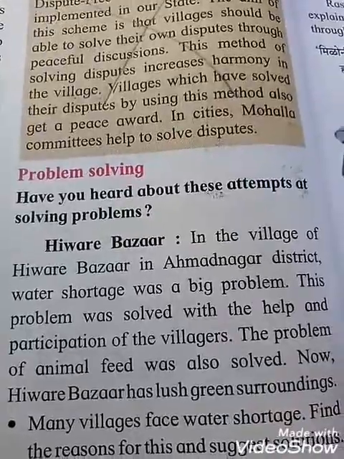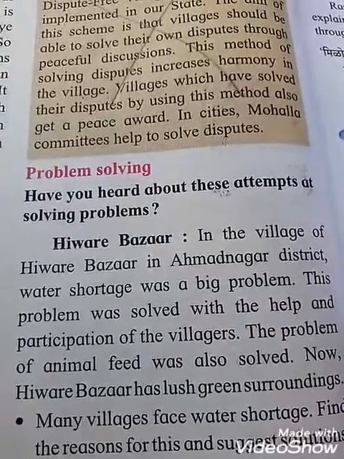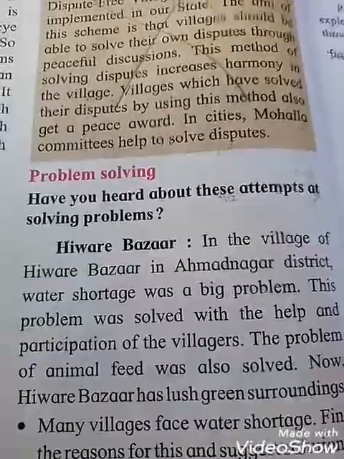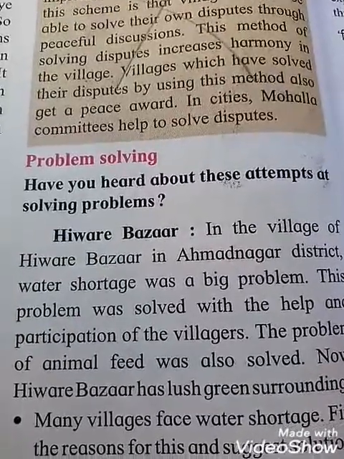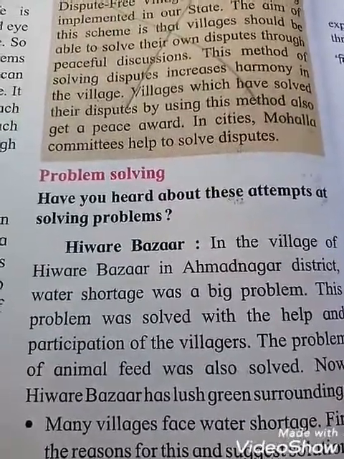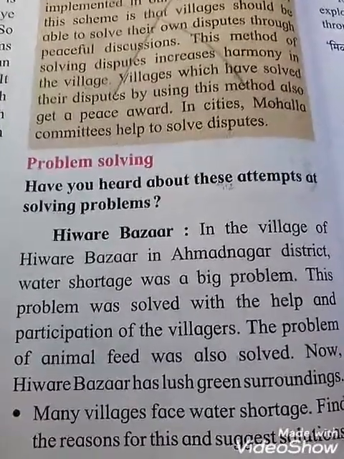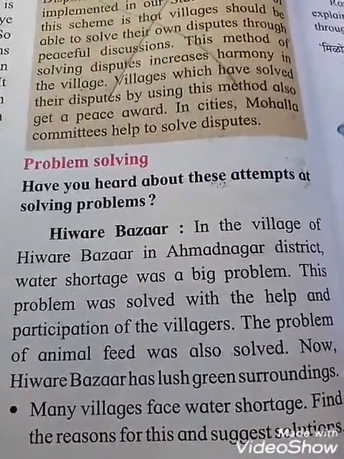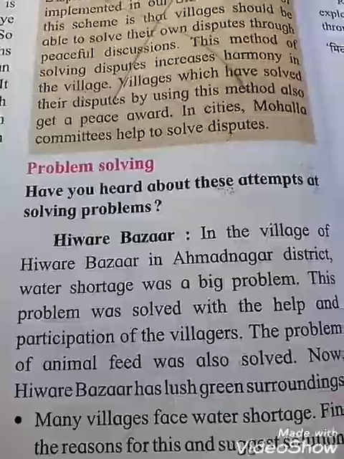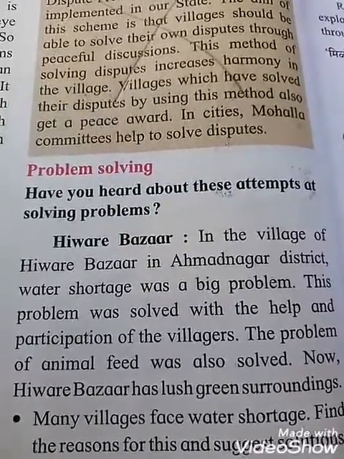That means you know that chara means grasses are there, so that they are eating. Okay, so that was the animals' feed was there. And this way the problem of animals' feed was also solved, because if the rain problems are solved, automatically that grass will grow and the grass will be eaten by the animals. Okay, and this way the problem is also solved.